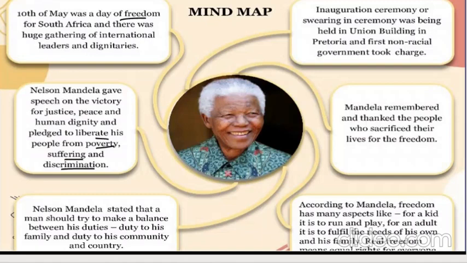Correct. Then Nelson Mandela stated that a man should try to make a balance between his duties. Everyone should balance the society as well as the family also. As per Mandela, freedom has many aspects. For a kid, it is to run freely without any rules and regulations. But for an adult, it is to fulfill the needs of his own family. That is freedom. But the real freedom means equal rights for everyone. Mandela remembered and thanked the people who sacrificed their lives. He gave a heartfelt thank you to everyone who sacrificed their life, who died longing for this freedom.